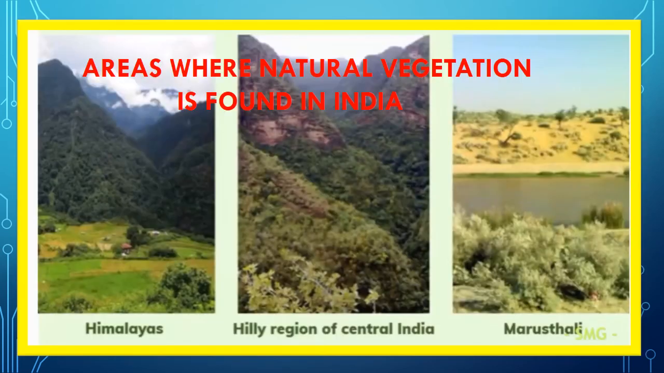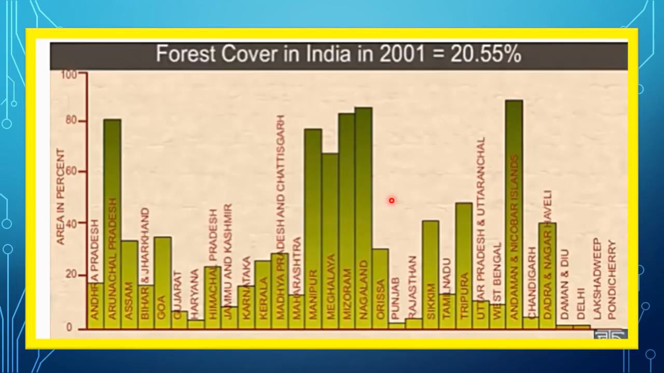So let's recap. Where is the natural vegetation found? They are found either in the Himalayas, you can see the Himalayas, the hilly regions of central India, and Marusthali, which is Rajasthan, the desert. Now the forest cover in India, according to the report in 2001, was 20.55%, and in 2011 the forest cover in India was 21.05, so slight improvement. Okay.